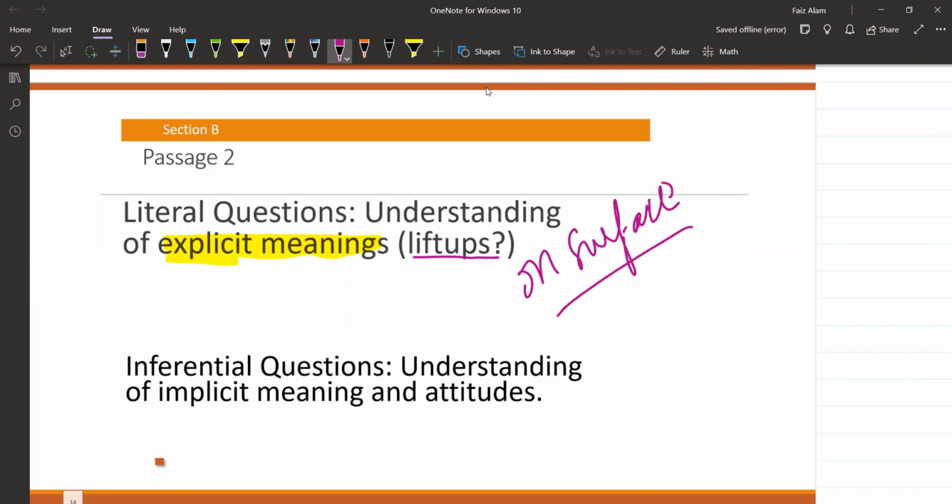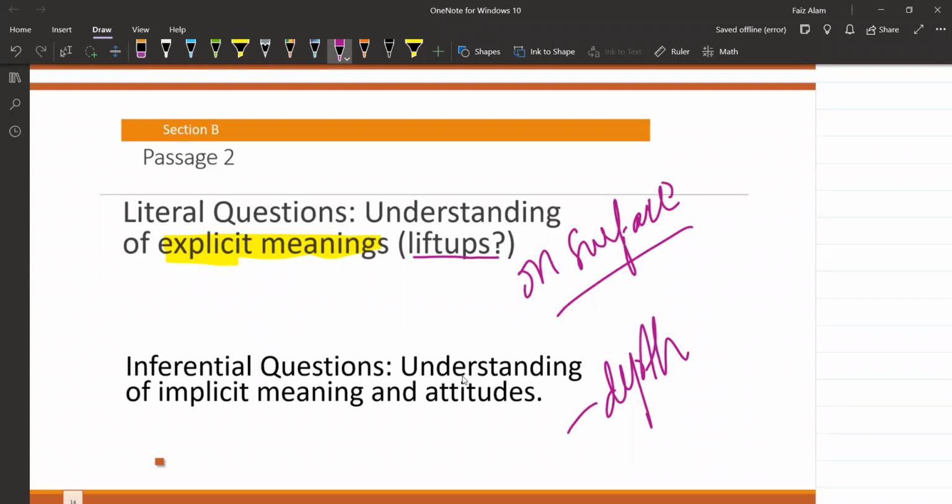Literal question means जिसके अंदर आपको ऐसी information ढूंढने की कहा जाए जो आपको on a surface level passage में मिल जाए. You need not go in depth into the passage. That is called a literal question. Whereas inferential questions are questions where you have to go into depth. A little depth is needed.